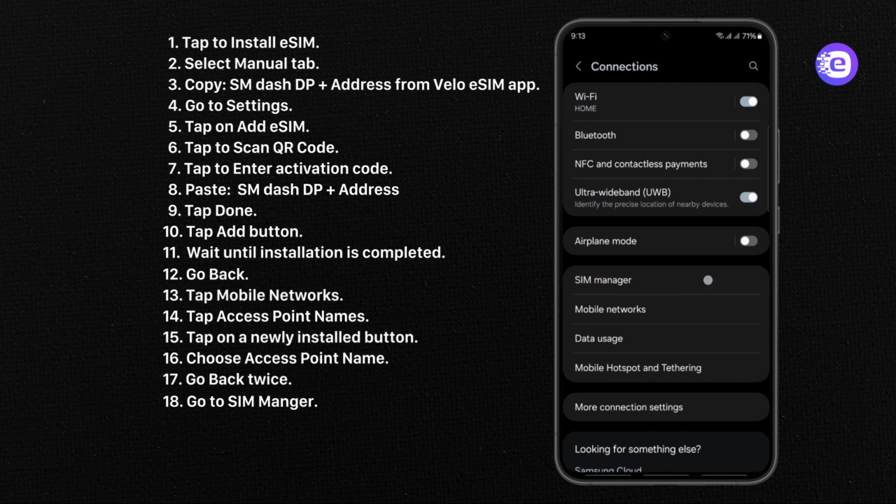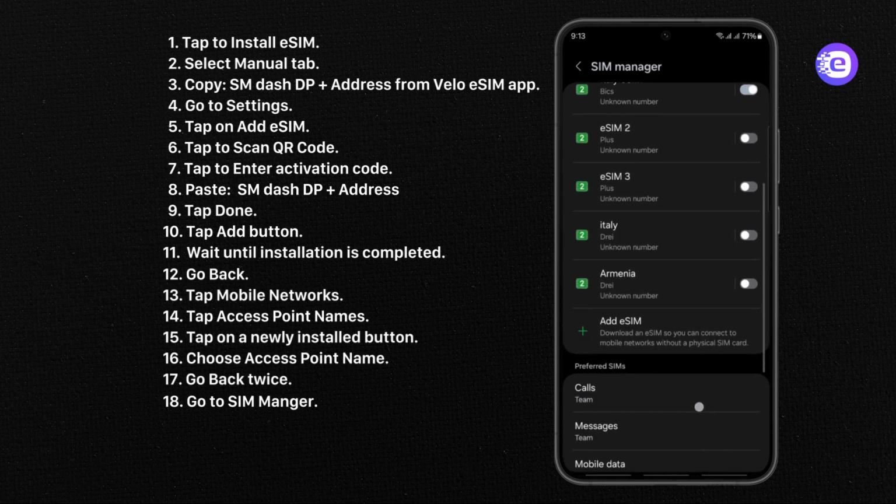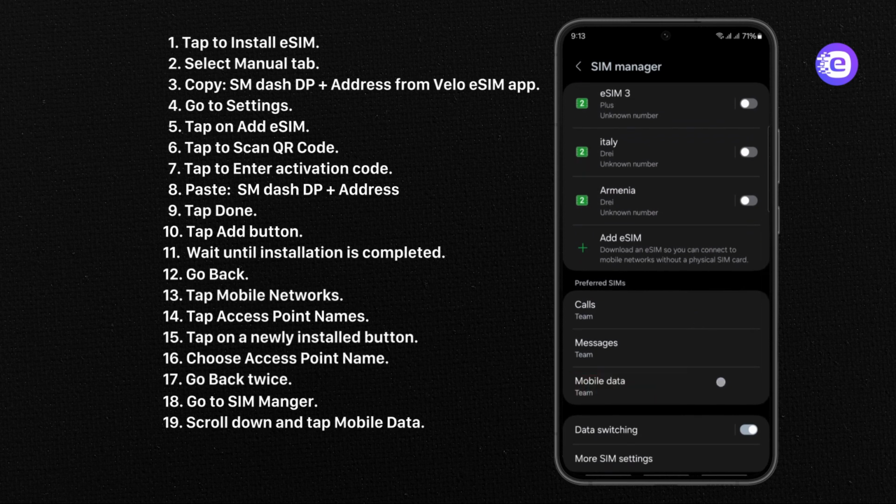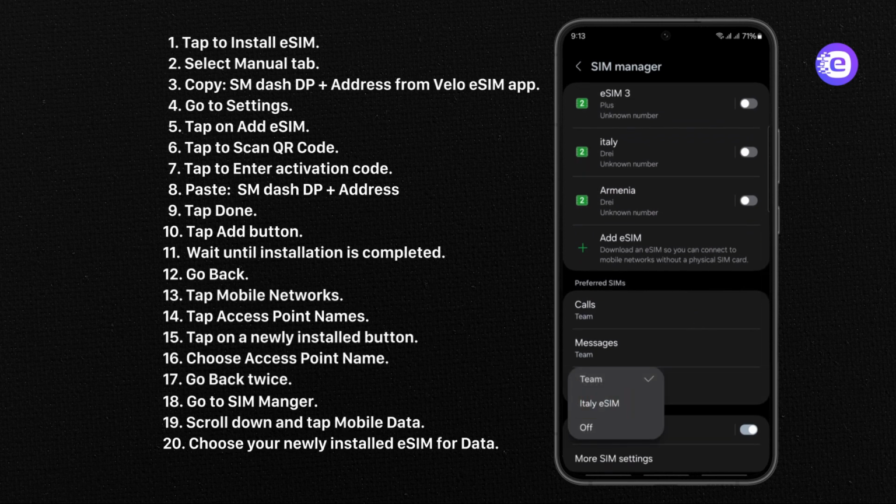Tap on SIM Manager. Scroll down and tap Mobile Data. Choose your newly installed eSIM for data. And finally, disable data switching.